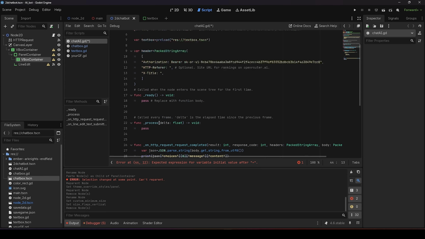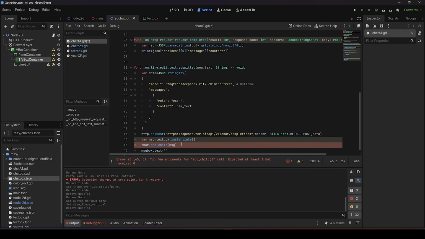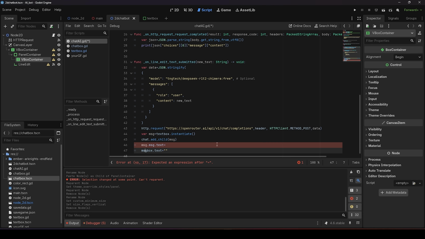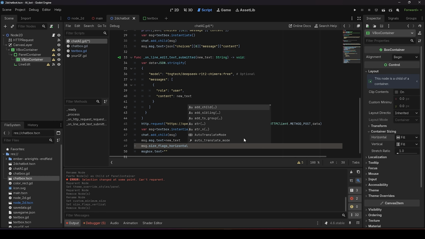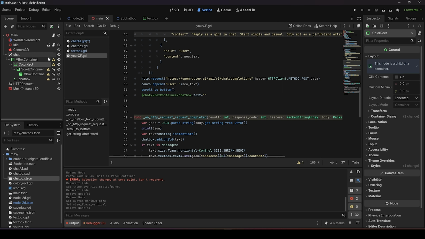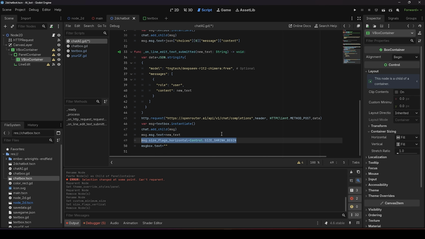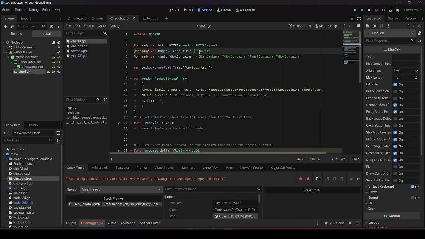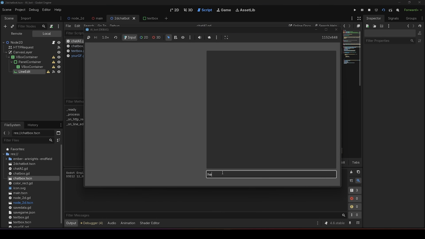Down in your text input function, every time you send a message, it will create a new bubble. Copy the same thing to the HTTP request, so the AI also has a bubble. And just for housekeeping, we want our message to be aligned to the right and the AI message to be aligned to the left, just to look like a real chat. Since our tree structure changed, don't forget to change the node path. Now let's see if it works.